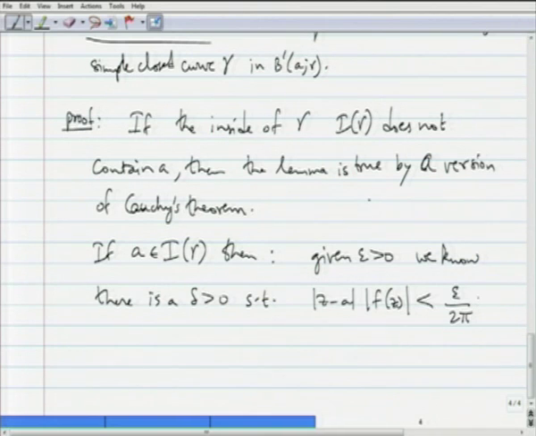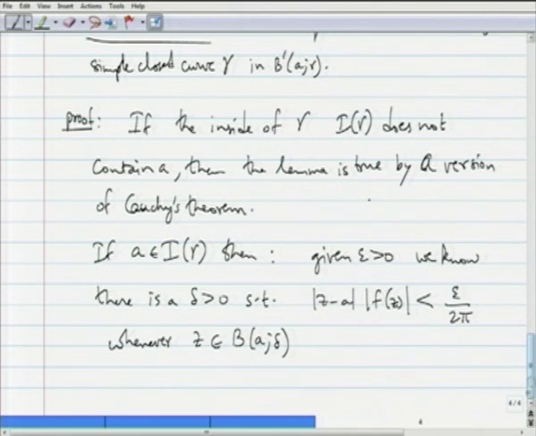We need this adjustment factor. This is true whenever z belongs to a ball of radius delta around A.